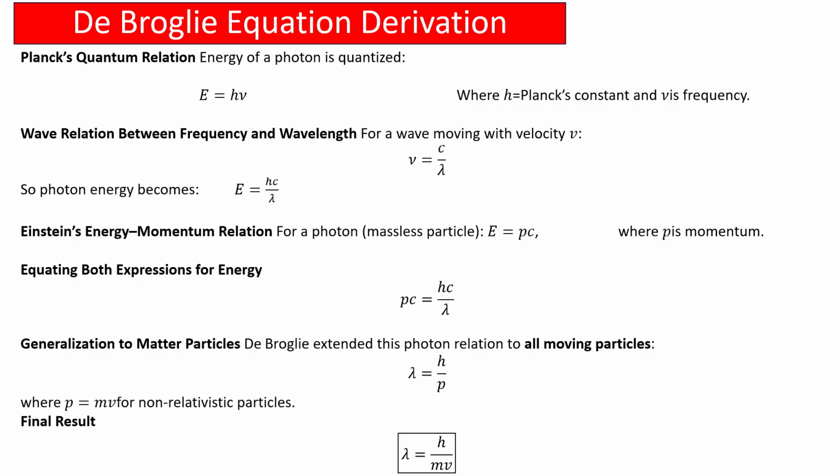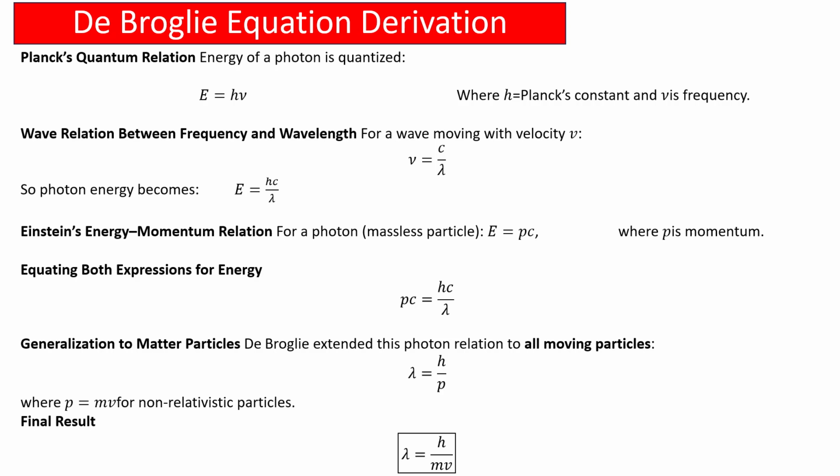Einstein's energy-momentum relation for a photon, which is a massless particle, is E equals momentum p times c. Equating both equations, since they represent the same energy, pc must equal hc upon lambda.